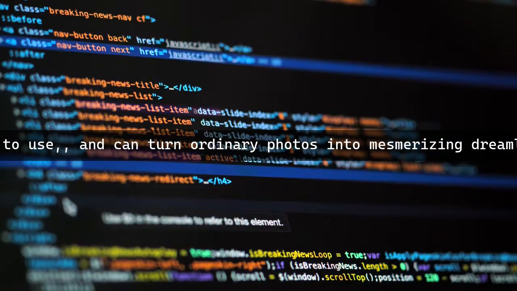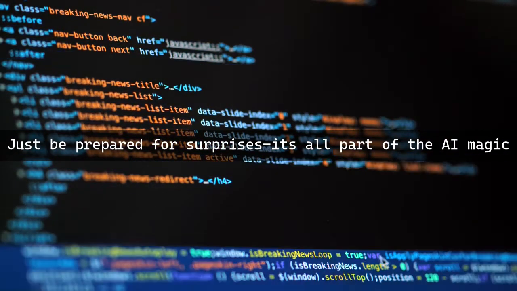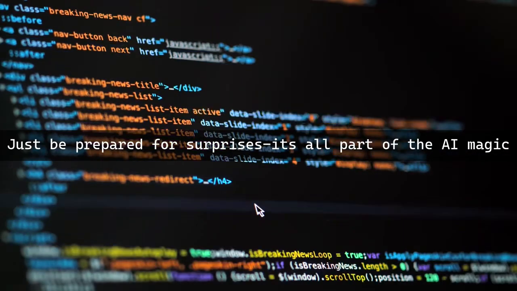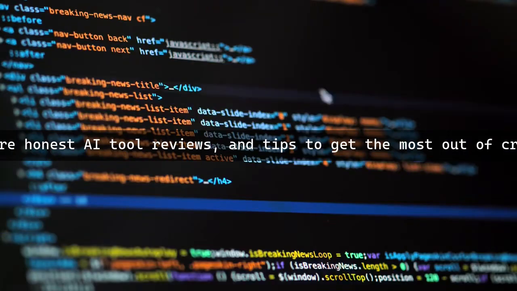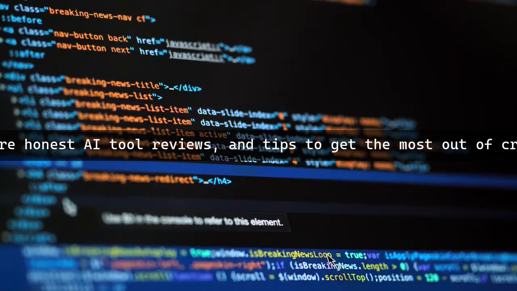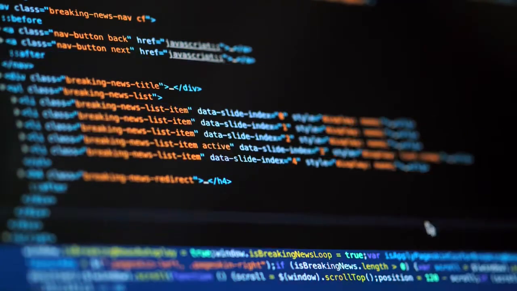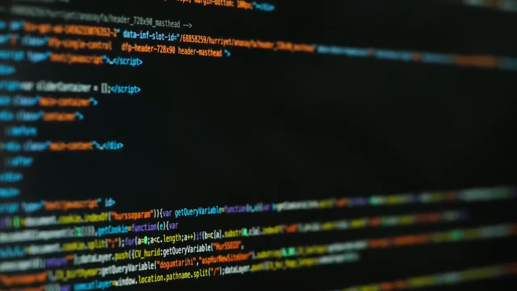In conclusion, Deep Dream Generator is perfect for artists, content creators, and anyone who loves surreal digital art. It's fun, easy to use, and can turn ordinary photos into mesmerizing dreamlike creations. Just be prepared for surprises. It's all part of the AI magic.